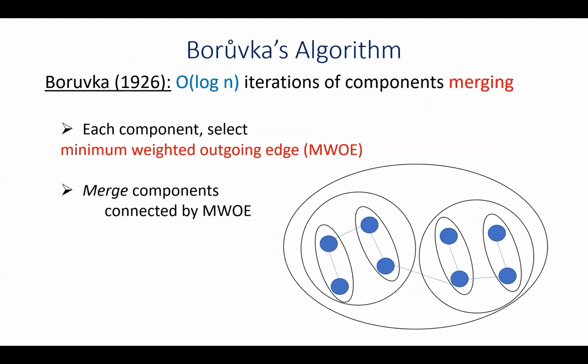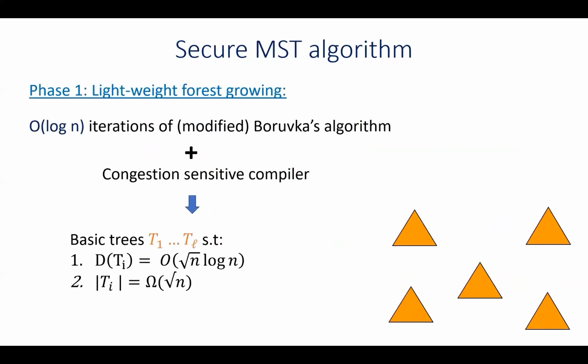Okay, so similar to many of the distributed minimum spanning tree algorithms, our algorithm is also based on the classical Boruvka algorithm, which at a high level grows a forest of components using log n many iterations, where in each iteration we select an outgoing edge with minimum weight for each component and add these edges to the forest while ignoring cycles.